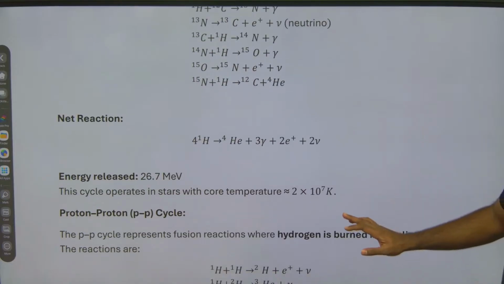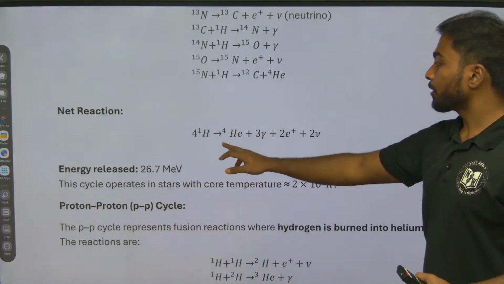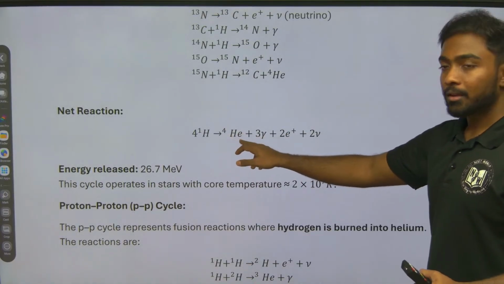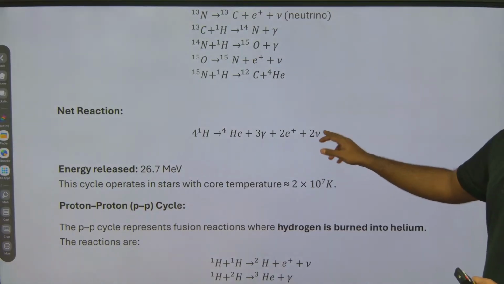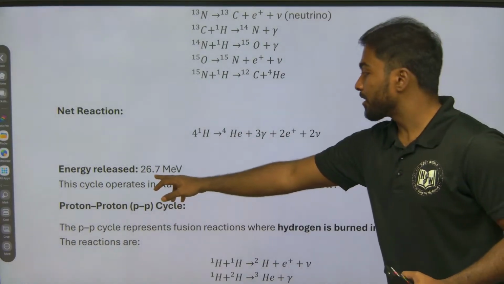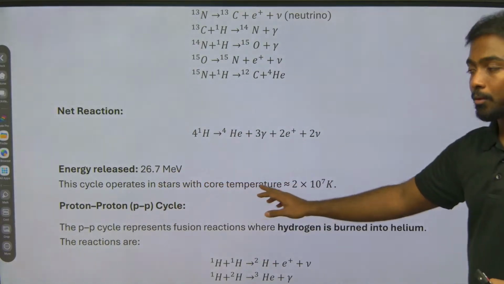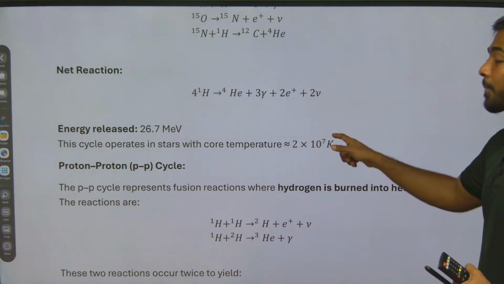So the net reaction, like these are the reactions that are happening. The net reaction will be 4H gives helium plus 3 gamma plus 2 proton plus 2 neutrino. So this is the reaction that takes place. So energy release will be 26.7 MeV. Okay. So this cycle operates in stars with core temperature around 2 into 10 power 7 Kelvin.